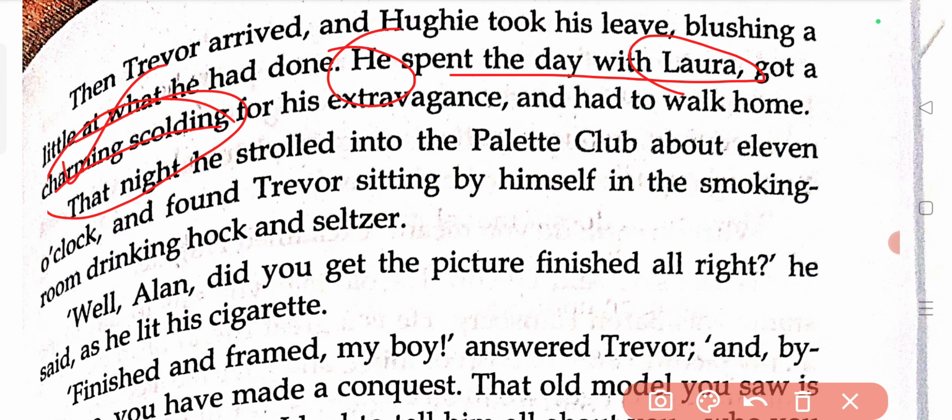For what? For his extravagance. Extravagance refers to when you do not have enough money to spend and yet you are spending it. You are spending without thinking too much, spending too much. So for Huey, giving a sovereign to the beggar man was definitely an extravagance, because he himself was suffering from a financial crisis. Remember, Laura's father had already said that until you are able to earn 10,000 pounds, don't think about marrying my daughter. I won't agree to the marriage. Remember that portion.